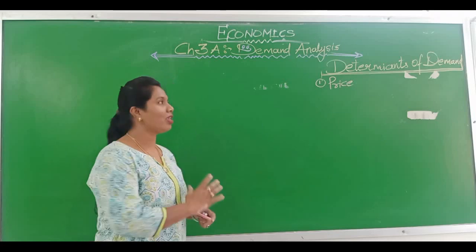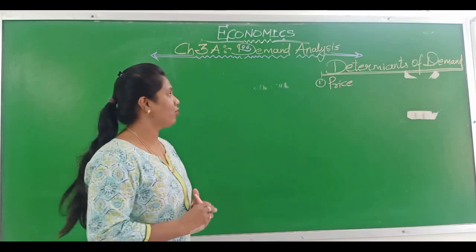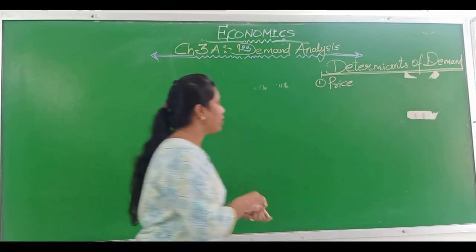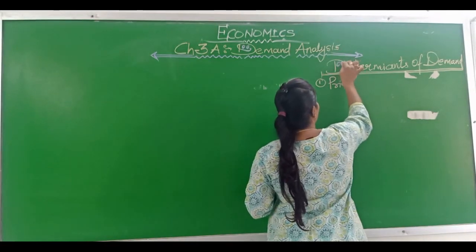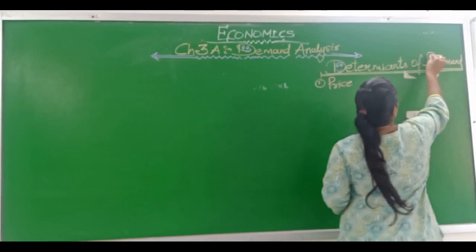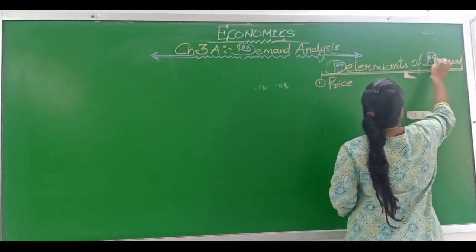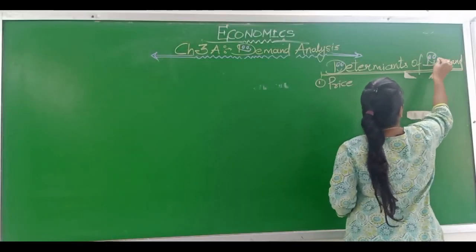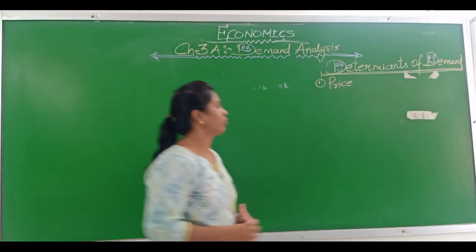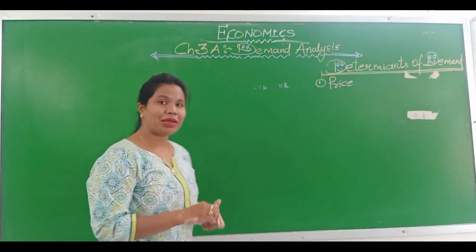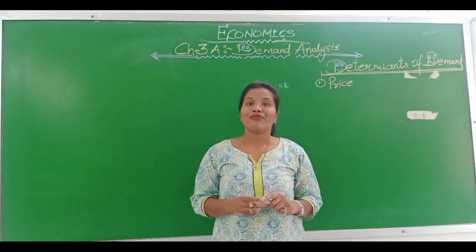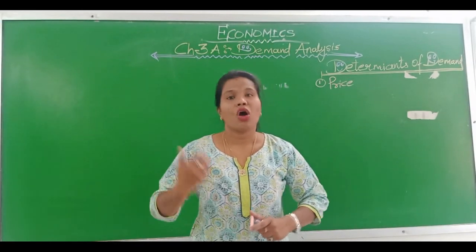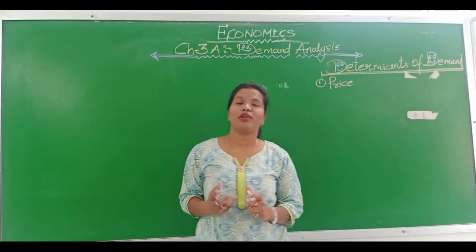Now let us see the previous topic, determinants of demand, that is, factors affecting demand. The very first determinant is price. If price changes, demand will also change.